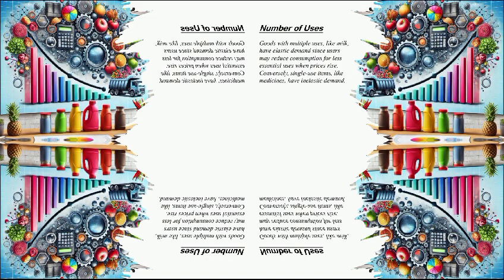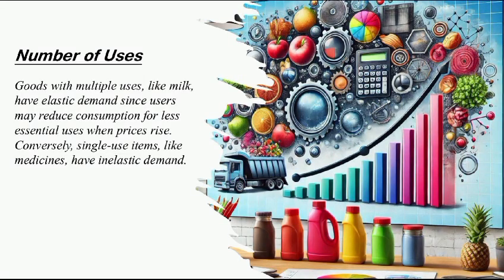Number of uses of the product. Goods with multiple uses like milk have elastic demand since users may reduce consumption for less essential uses when prices rise. Conversely, single use items like medicines have inelastic demand.